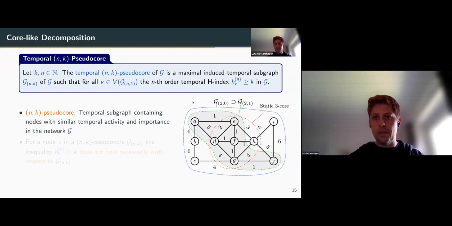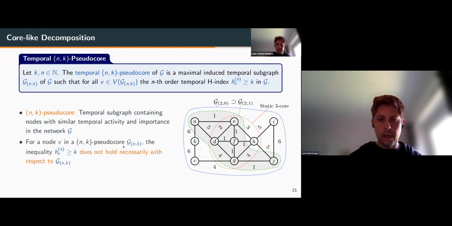So this decomposition also leads to a hierarchical decomposition similar to the k-core. However, for a node v in our nk pseudocore, the inequality that the nth order H index is at least k does not hold in general with respect to the pseudocore. That's why it's called pseudocore and not core. It only holds with respect to the original temporal graph.